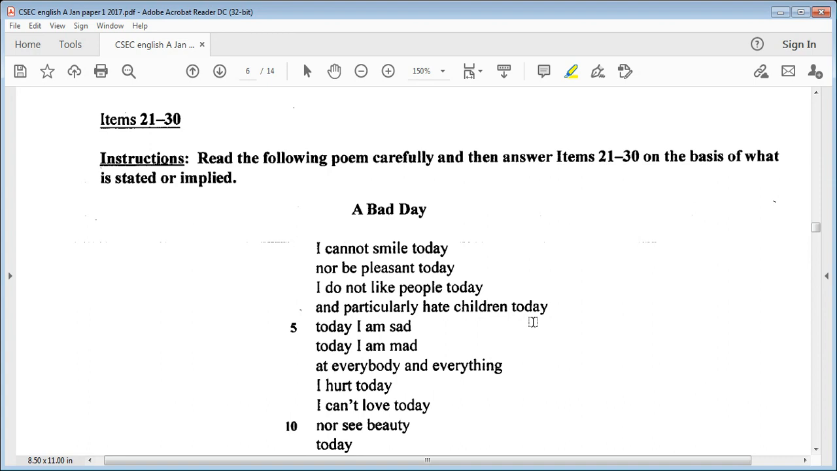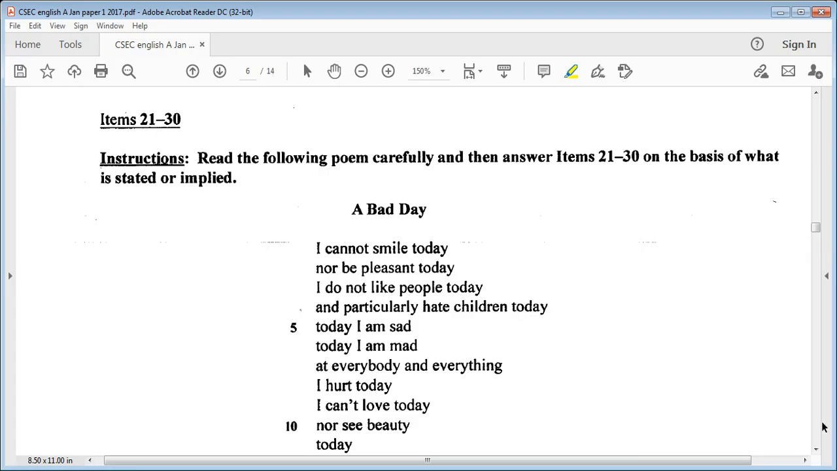Items 21 through 30. The instruction says, read the following poem carefully and then answer items 21 through 30 on the basis of what is stated or implied. The title of the poem is A Bad Day.